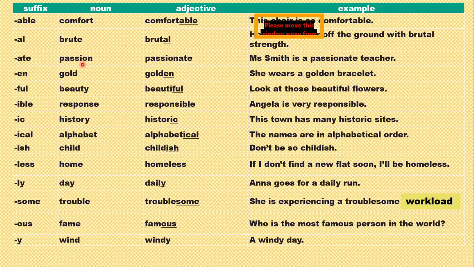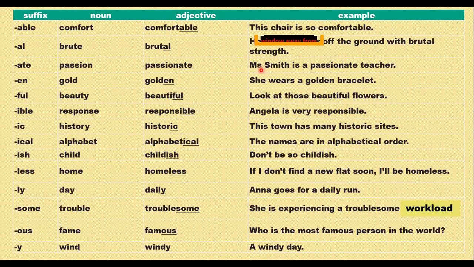Ate. Now, passion is a noun and passionate is my adjective here. Mrs. Smith is a passionate teacher. Teacher is my noun and passionate is describing the noun. So this is an adjective here, okay?